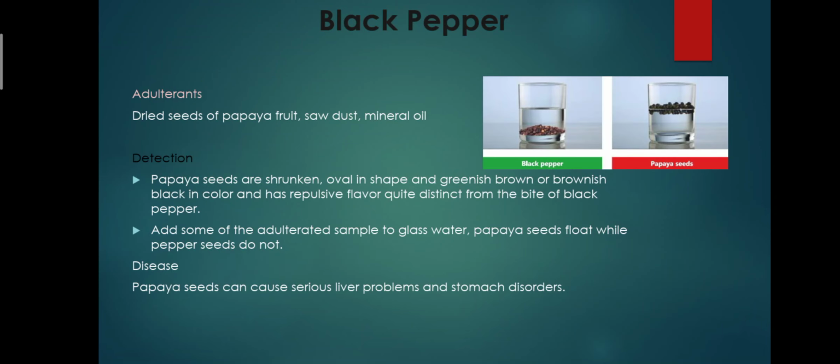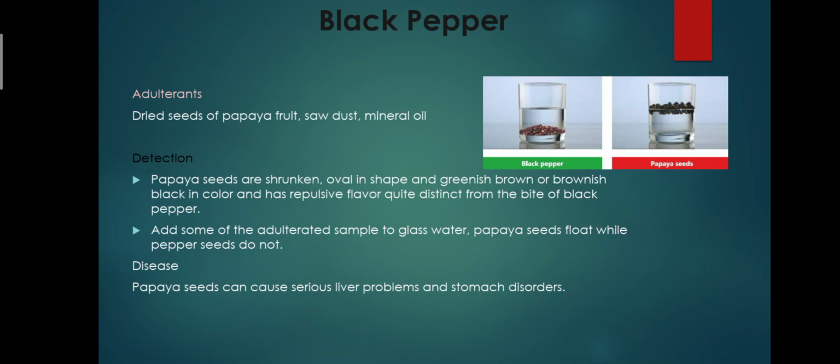Next one is black pepper. Adulterants: mainly dried seed of papaya fruit is used, and sawdust and mineral oil also. Detections: papaya seeds are shrunken, oval in shape, greenish brown or brownish black in color, and have a repulsive flavor quite distinct from the bite of black pepper.